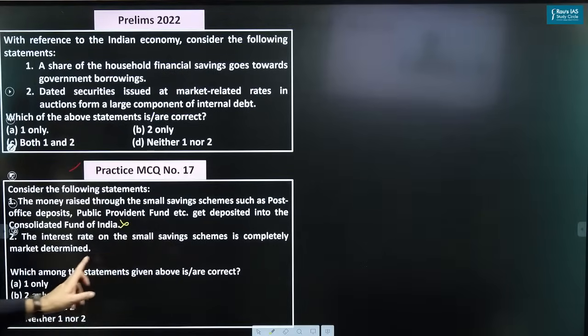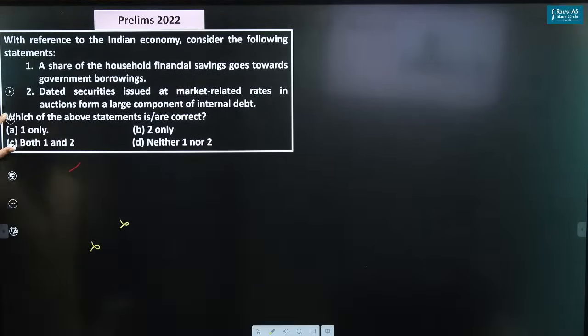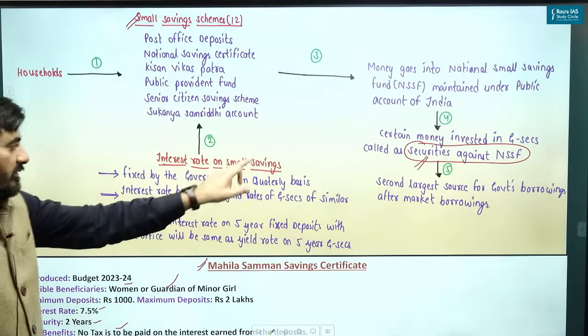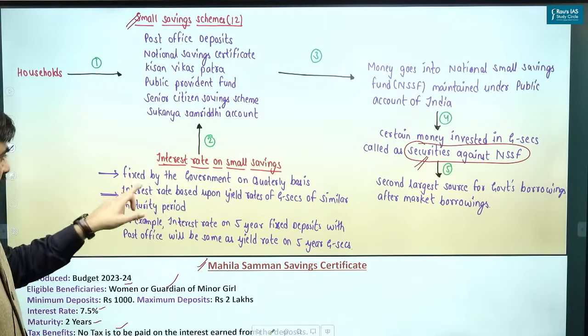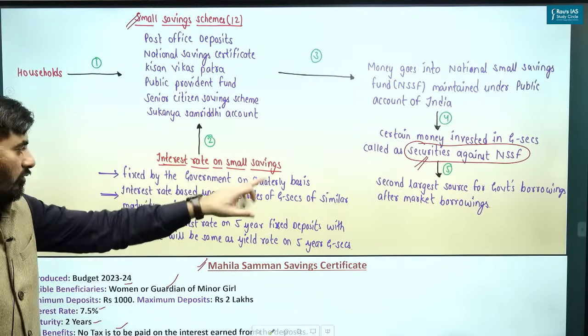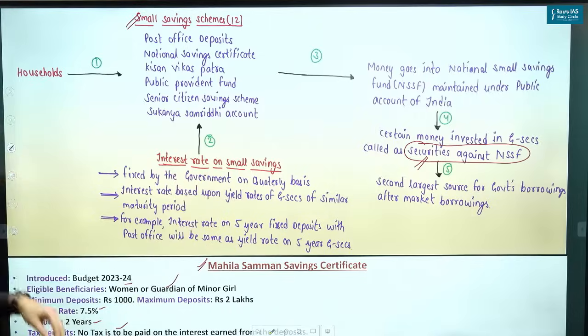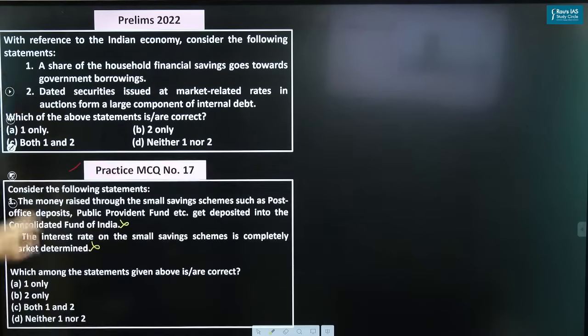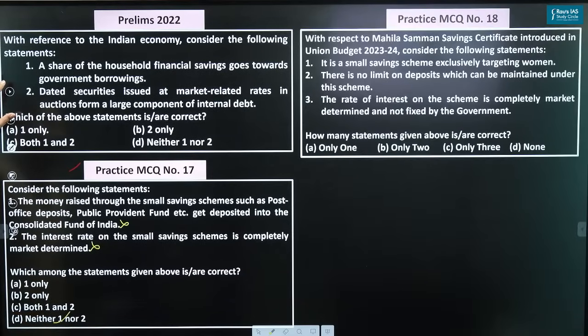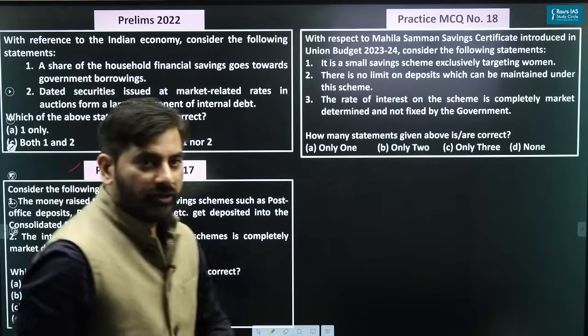The interest rate is completely market determined? Not at all. The interest rate in small savings schemes is fixed by the government on a quarterly basis. So the government is fixing the interest rates. So the answer is neither one nor two. Look at the next question. Let's see.